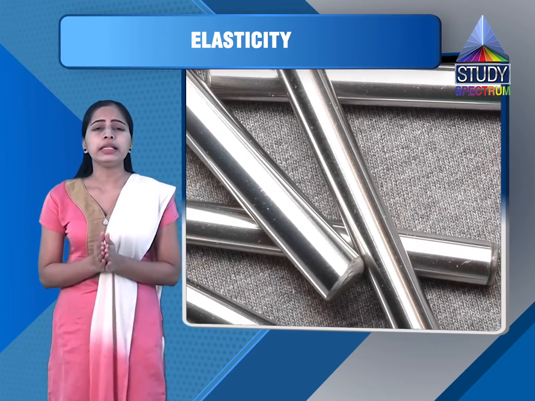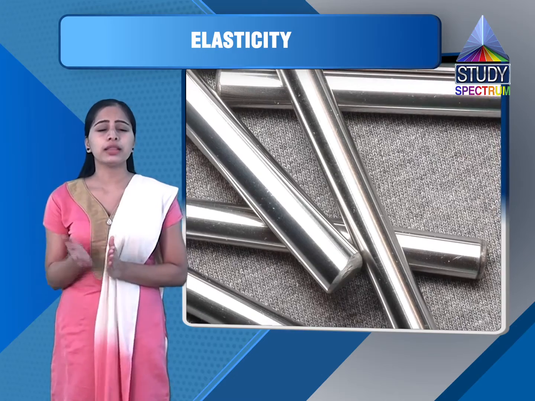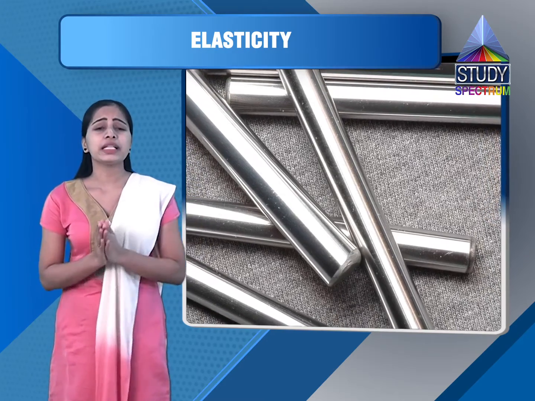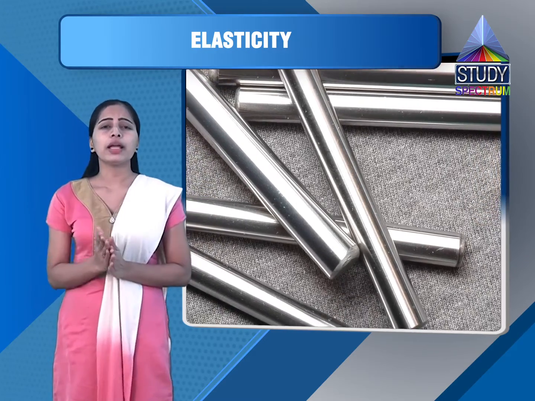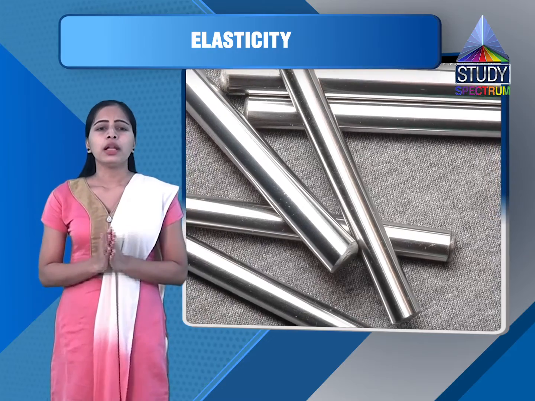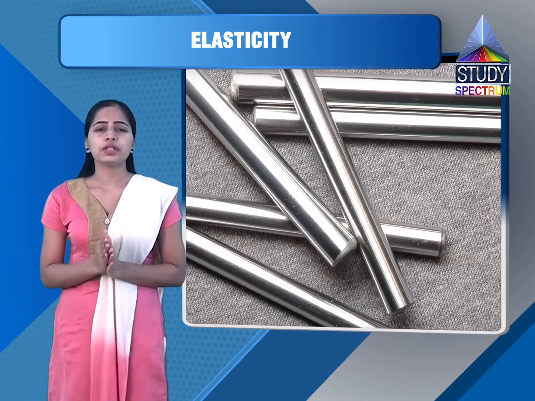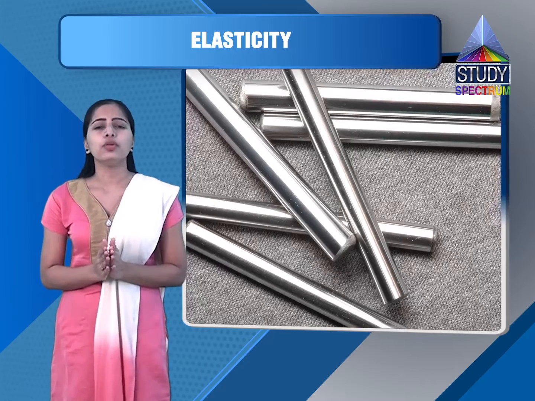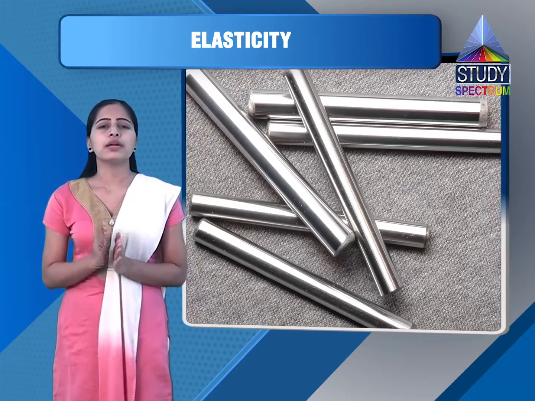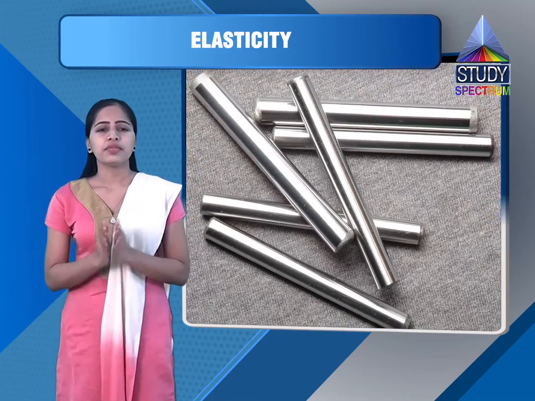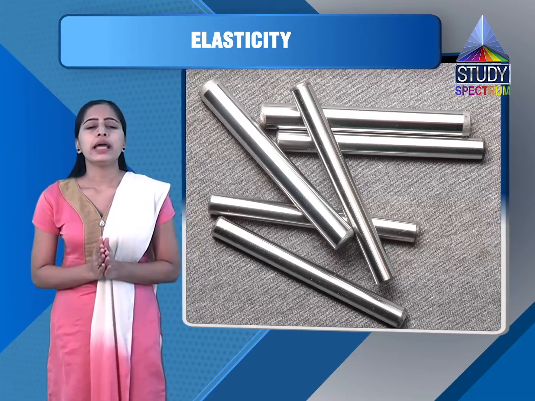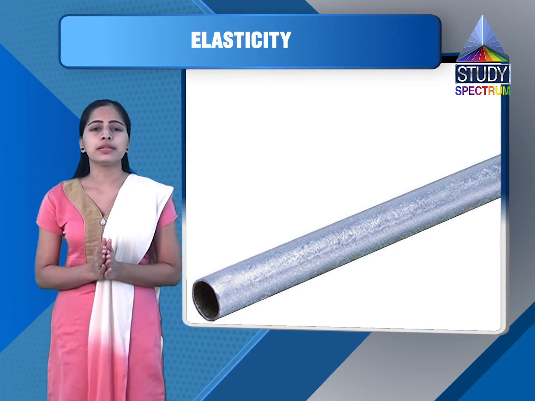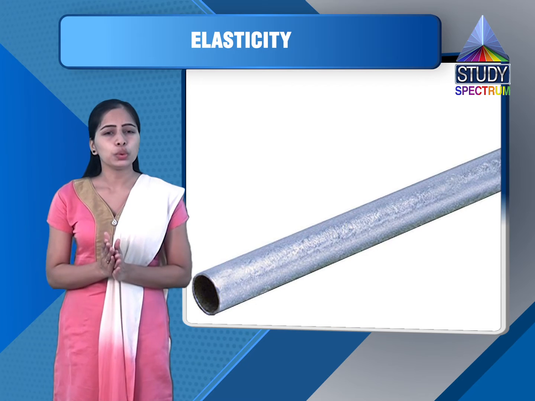Now here linear strain is change in length upon original length. So linear strain is equal to L minus L0 upon L0. Now from the equation L is equal to L0 in the bracket 1 plus alpha delta theta, we can substitute: L minus L0 upon L0 is equal to alpha into delta theta.